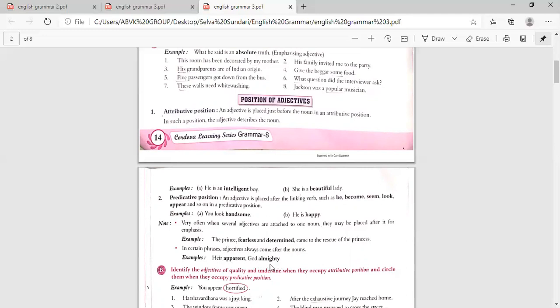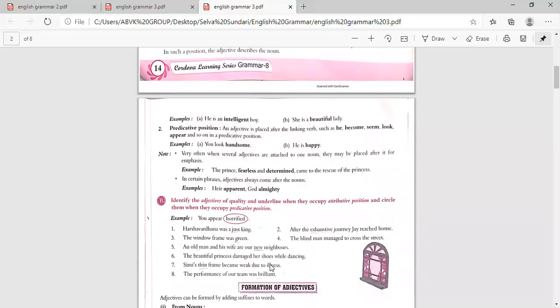Then coming to the question, that is exercise B. Identify the adjectives of quality and underline them when they occupy attributive position and circle them when they occupy predicative position. The example: "You appear horrified."